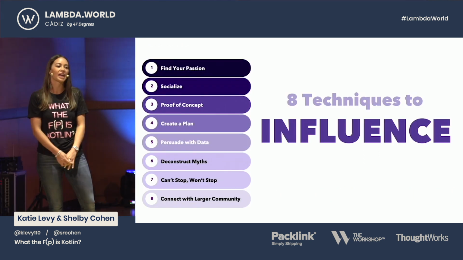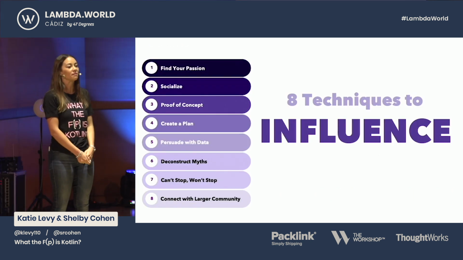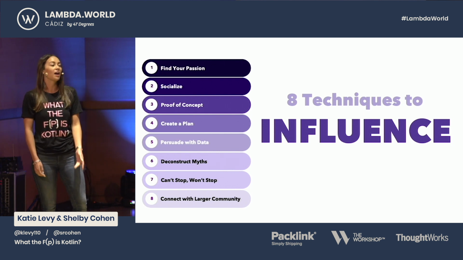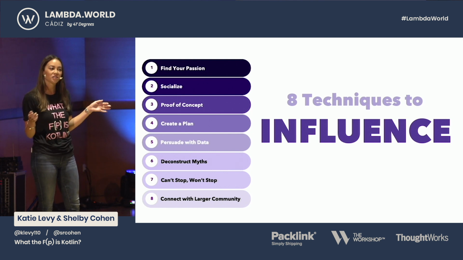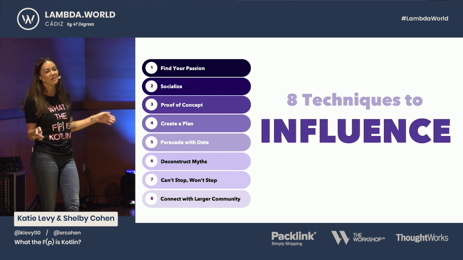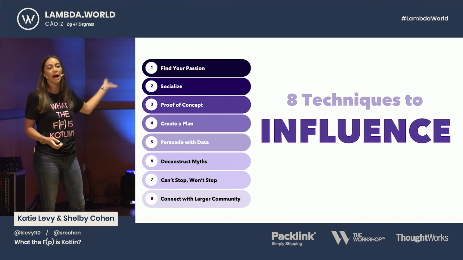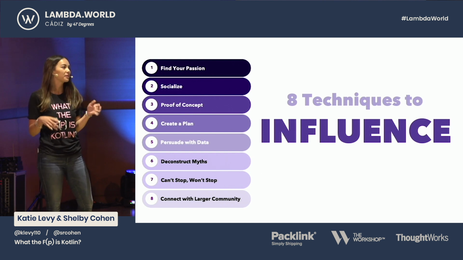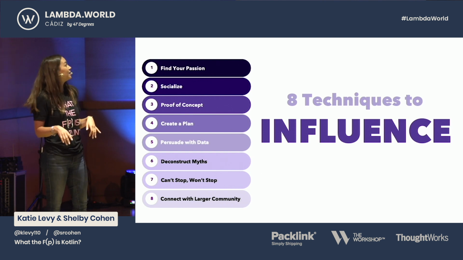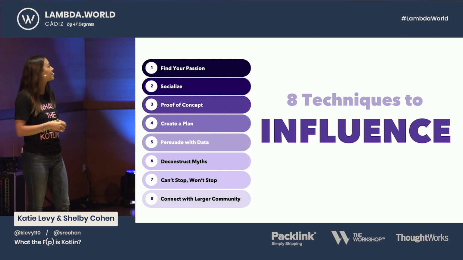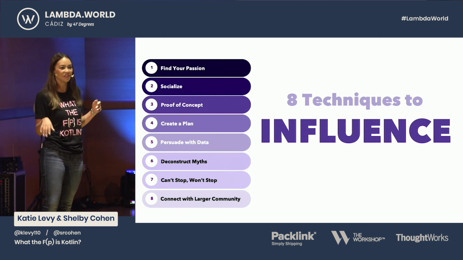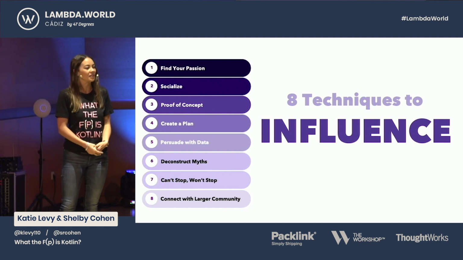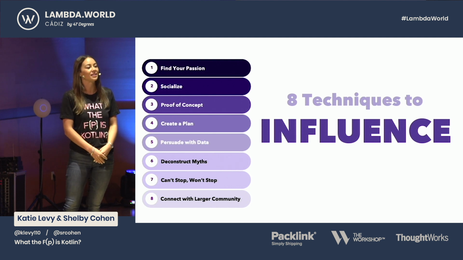So we've walked you through the 8 key techniques that we use to influence change at a 30-year-old company with over 9,000 employees, and how you can do the same with any technology. We wanted it to be Kotlin or functional programming, but it could be anything, through finding your passion, socializing the idea, creating a proof of concept, creating a plan with your team, persuading with data, deconstructing the myths and the preconceived ideas, not stopping, getting through the haters, and then connecting with the larger community. And it shows that it can only take 2 people to start a movement.